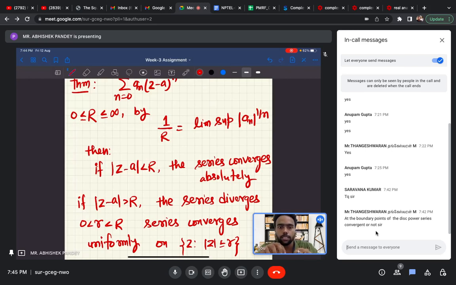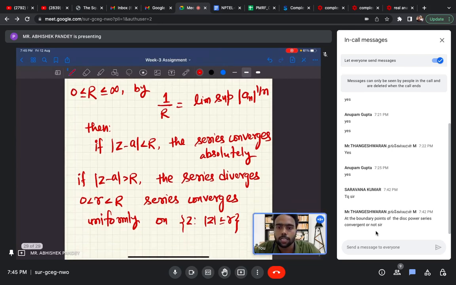You can construct a dense subset of the circle of convergence where the power series is convergent. Thangeswaran, is it clear to you? Sir, clear, sir. Okay. So this is the theorem. On the circle of convergence, we cannot say anything in general.